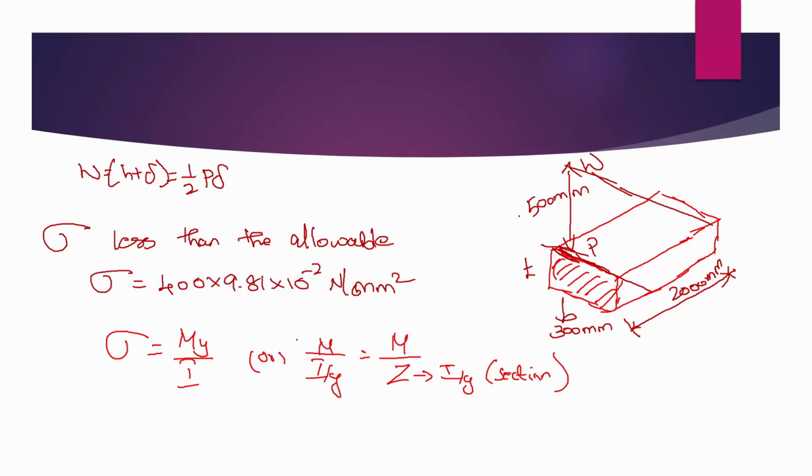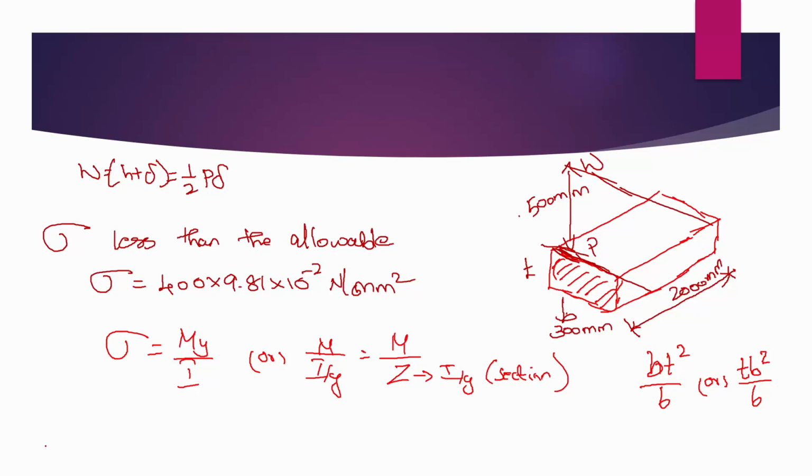Now from the data book, page number 6.1, if you take a rectangular section for Z, there are actually two formulas. The first formula, you may have in terms of B and H. So here we have B and T. So the two formulas are either B T square by 6 or T B square by 6. Now our task is to find out whether this or this. This depends upon whether your moment of inertia is about axis 1 or 2.